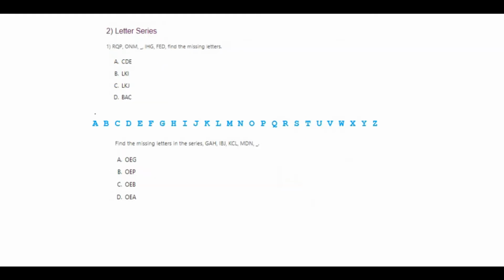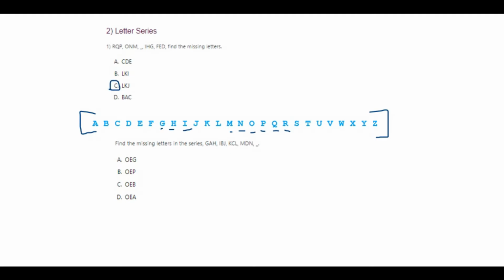Okay. Next question. So let's see letter series. Letter series is the easiest series. It's like a Sherlock Holmes card trick. I have already written the range of alphabets over here, A to Z, for you to easily identify the letters of the alphabet. So R Q P, and next is O N M, and we have a gap, and then we have I H G. So the letter series in between is L K J, which is your option C. It can be easily identified.